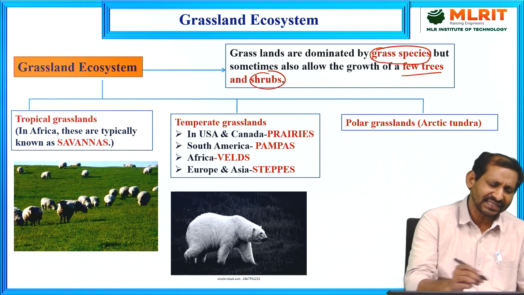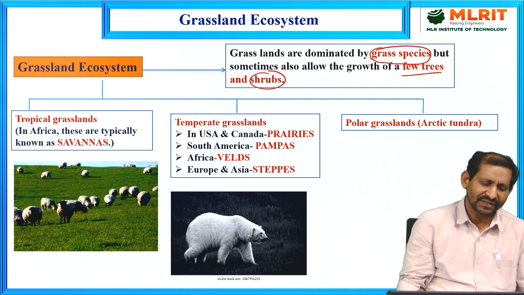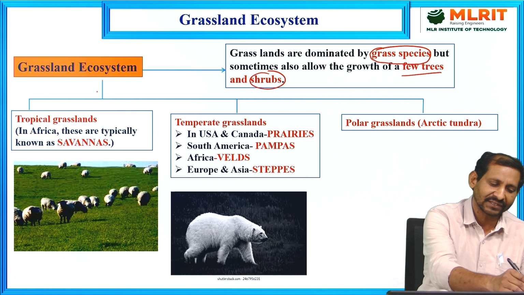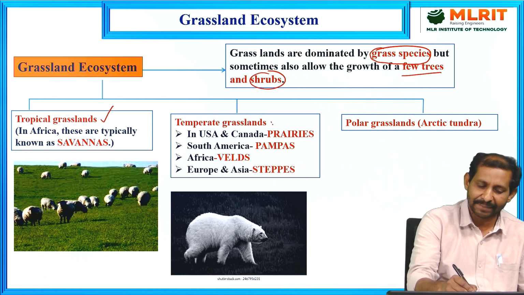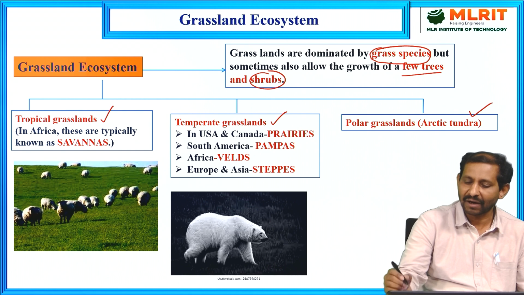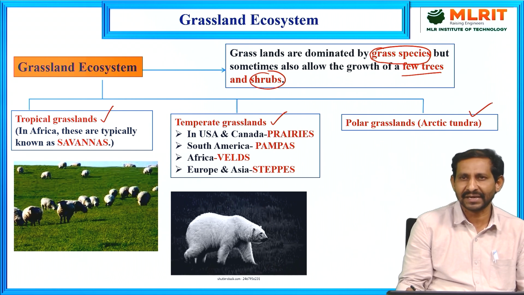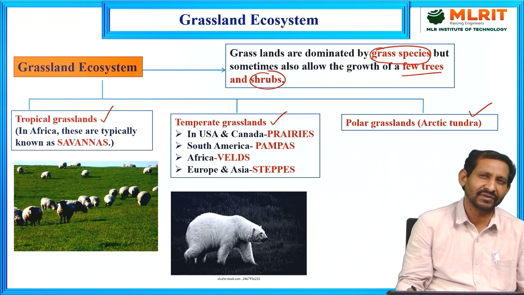Based on the climatic conditions or regions, these grassland ecosystems are further classified into three categories. The first is tropical grasslands, then temperate grasslands, and polar or arctic tundra grasslands. Based on the climatic regions, these grasslands are further classified.